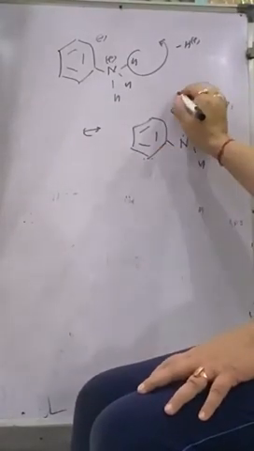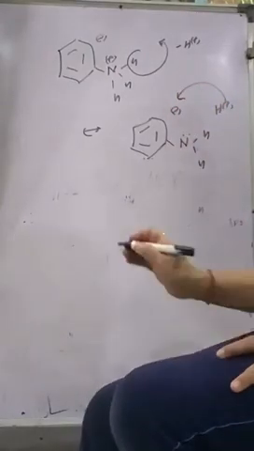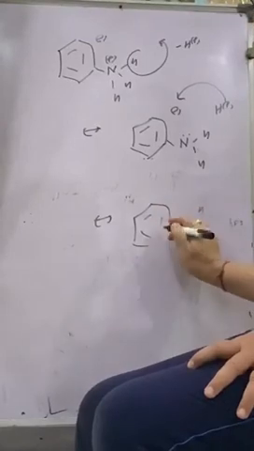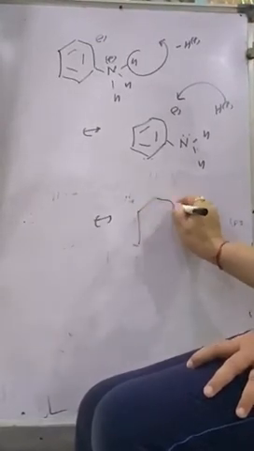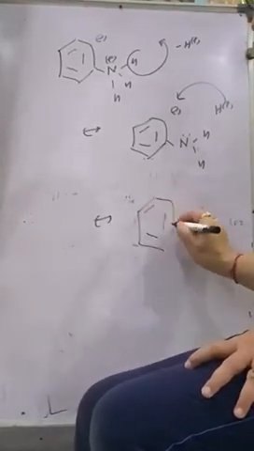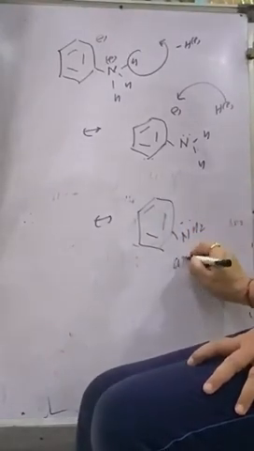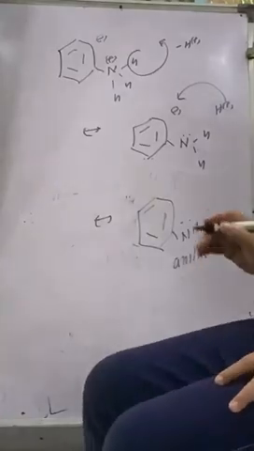H plus will go and attack this negative charge, and this becomes NH2. This aniline is formed, aniline. This is called nucleophilic substitution reaction. This is one of the most important reactions in aryl halides.